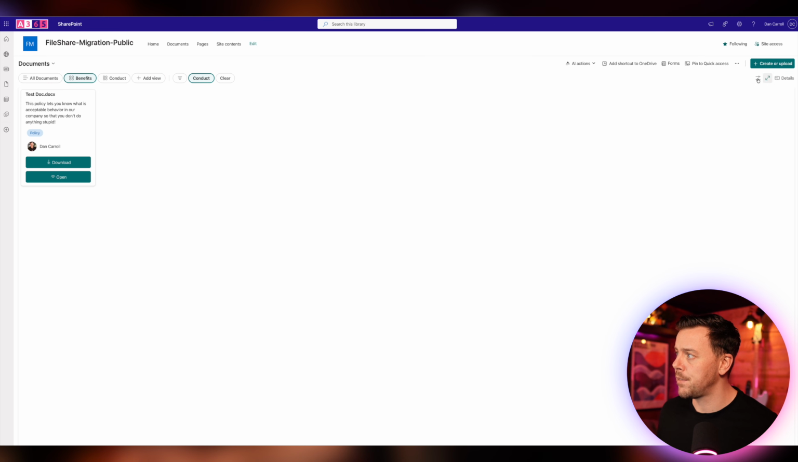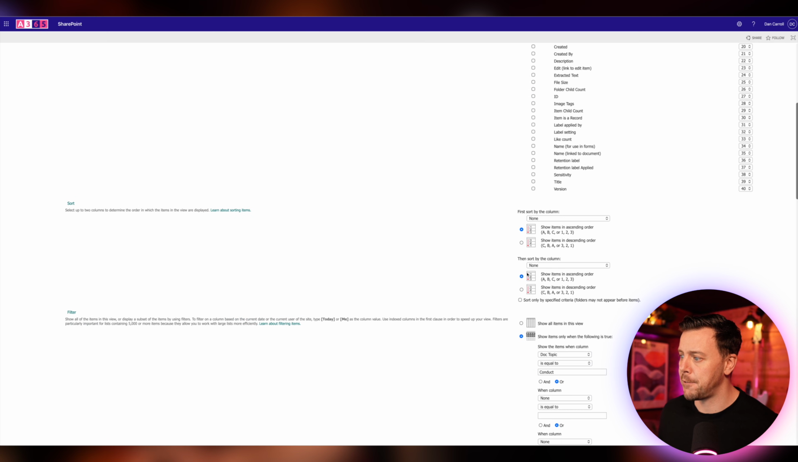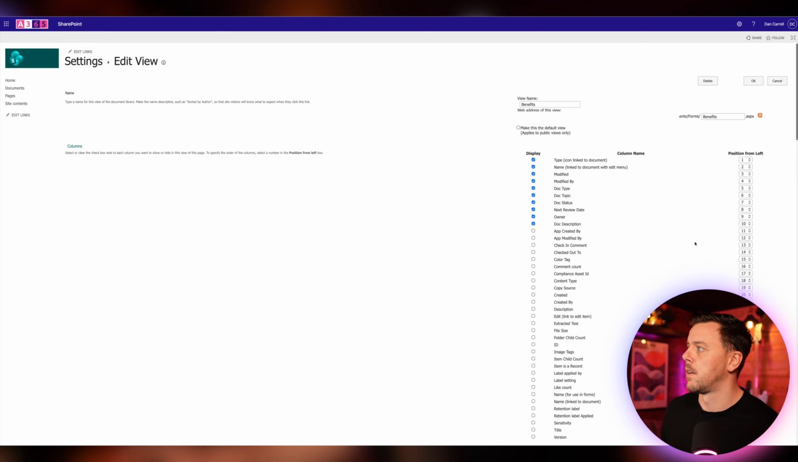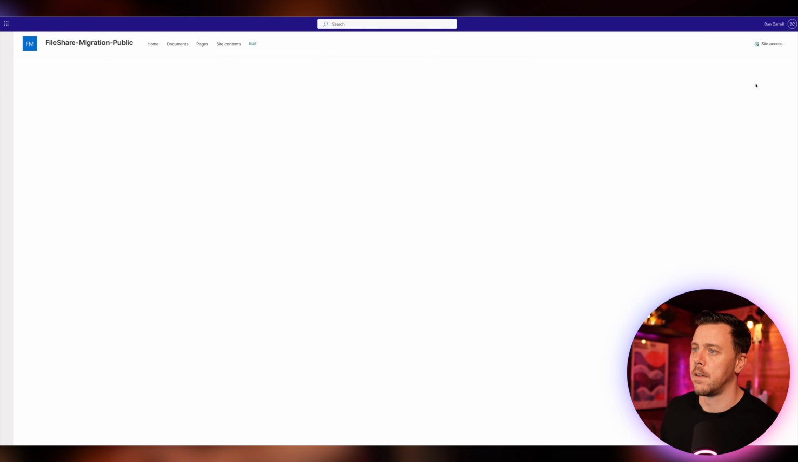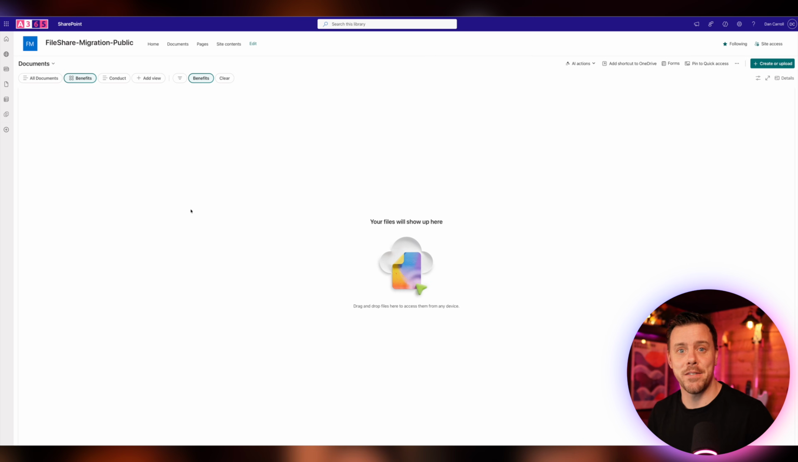And like I said, all we have to do now is come in here. We'll say edit view, come down to where we set our filter to conduct, and we'll change that to benefit. And now it's not showing any content here because we haven't added anything tagged as benefits, but when you do, it'll appear in this view, and that's all you have to do. So do the hard work once and we can leverage it again and again.